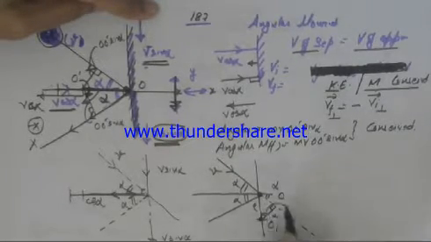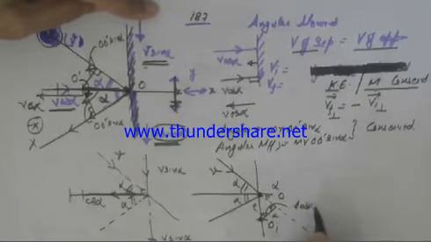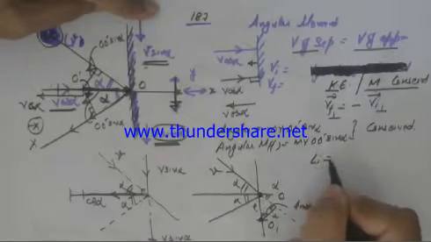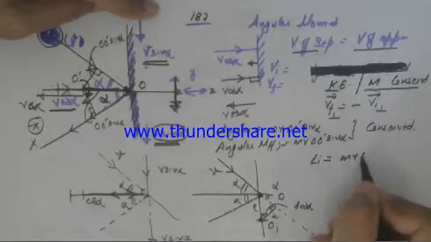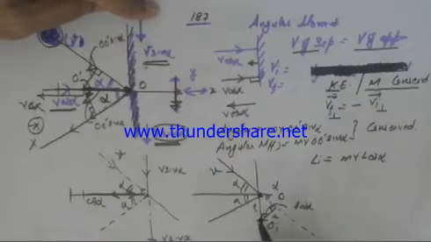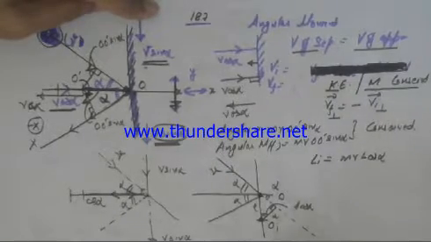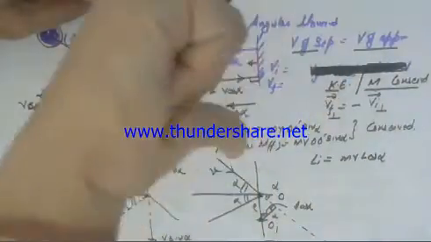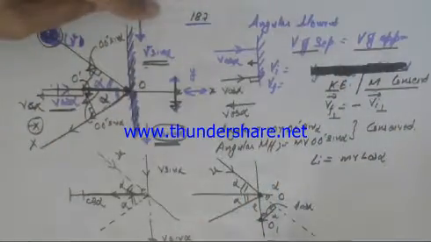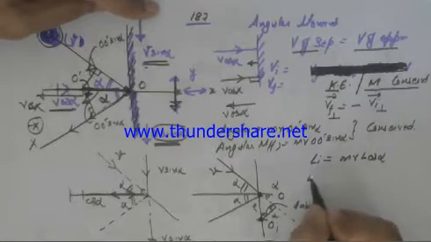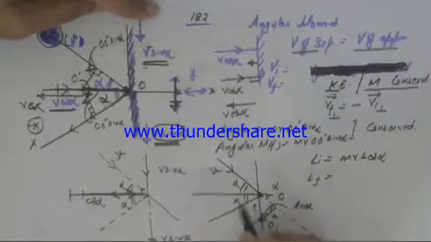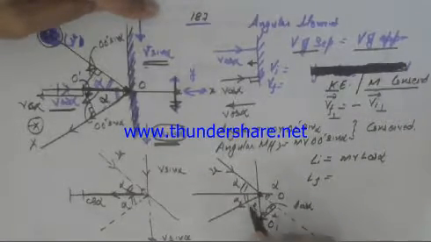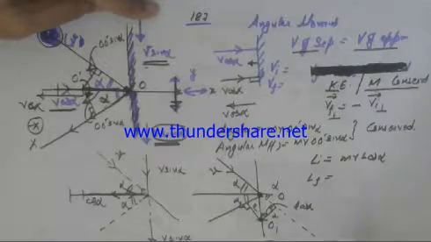This is L, this will be L cos alpha. So initial angular momentum will be m v L cos alpha, and if we look again from the top, we can see the rotation is like this, so the vector is pointing again downwards. Now what about the momentum when it is going back from this point? Draw the perpendicular.